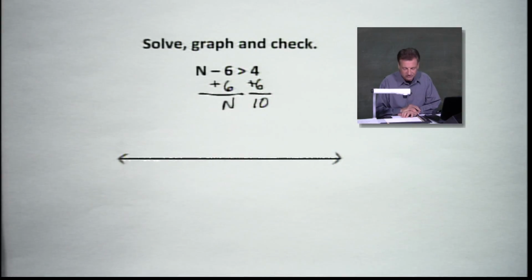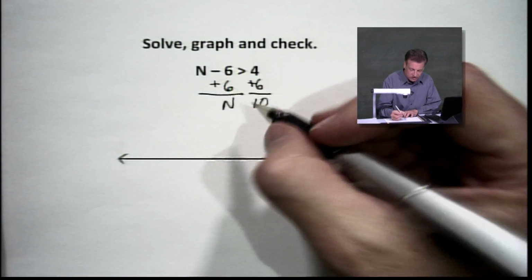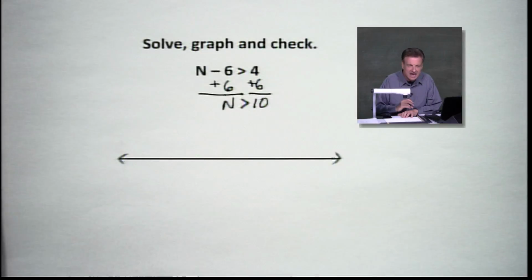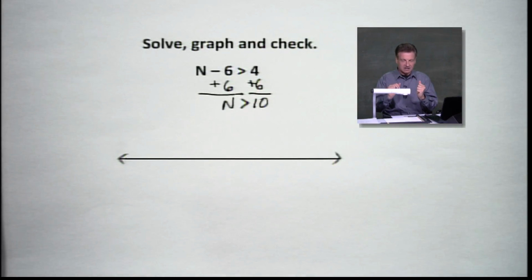Now remember what happens when we add something to both sides? We do not switch anything around. We keep the same inequality. We keep greater than. It doesn't go anywhere, all right? So there's a solution. It says n is greater than 10. Now remember I said numbers? Oh my goodness, there are infinitely many.